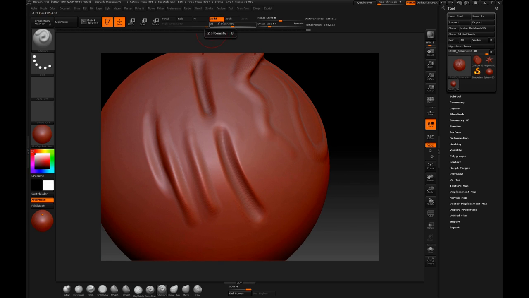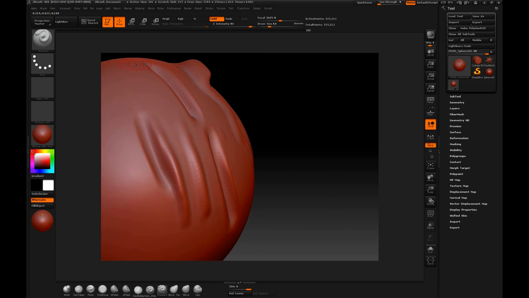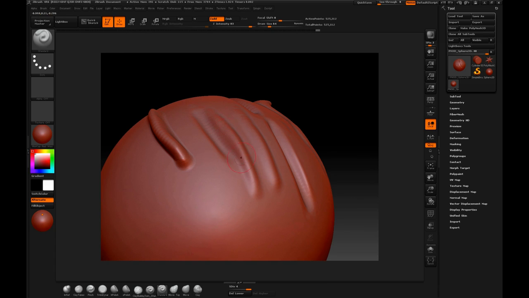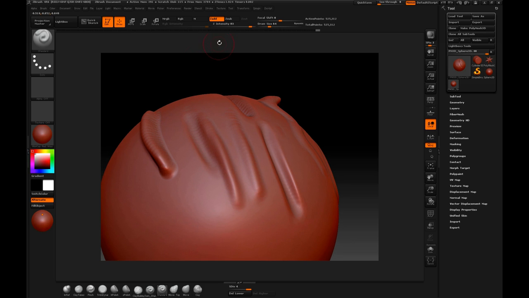The second option we'll work with will be intensity. This option modifies the strength of a brush when applying a stroke. It'll define how much the strokes will affect geometry. We've applied the previous strokes with an intensity value of 25. Let's increase it to 83 in this case, and let's apply some strokes. As you can see, the amount of geometry affected in this case is way bigger than the strokes we applied previously. That's because the intensity value is way bigger now, reflected in how the geometry was affected.